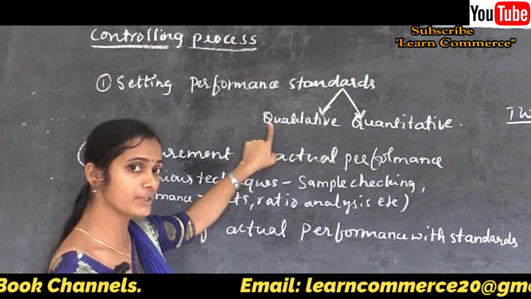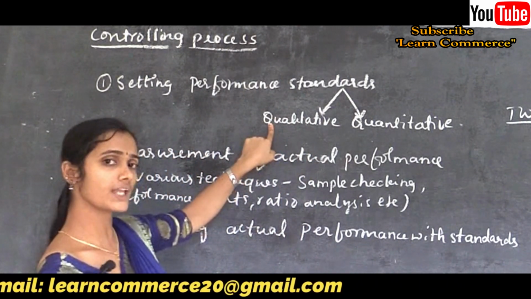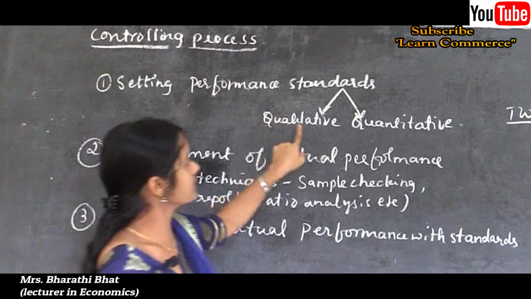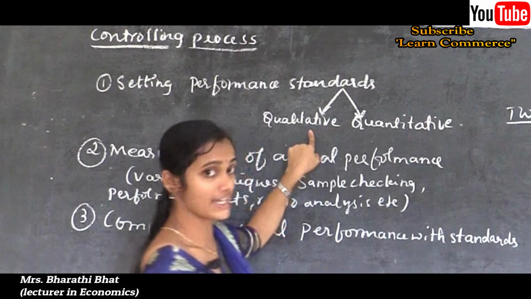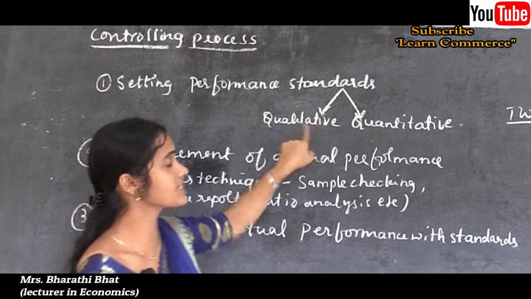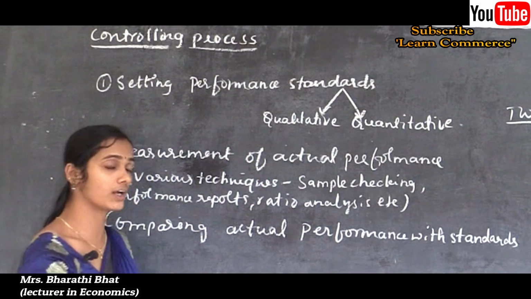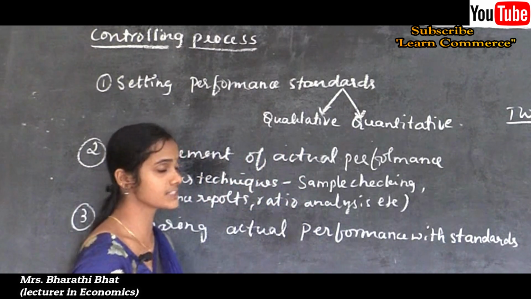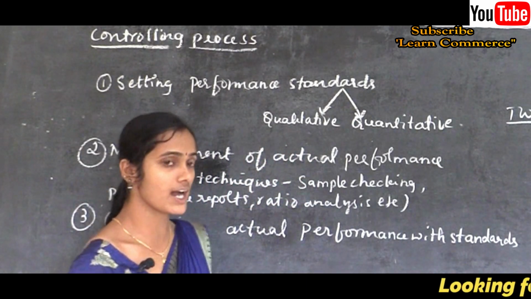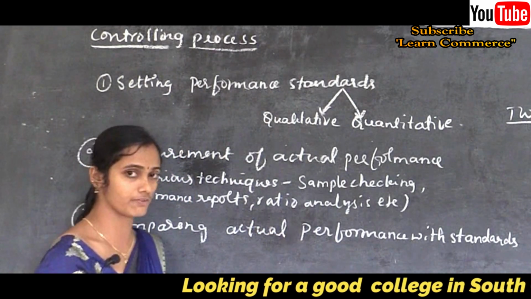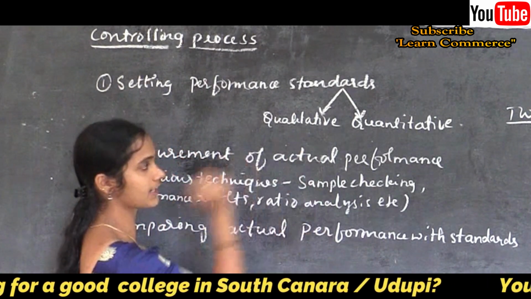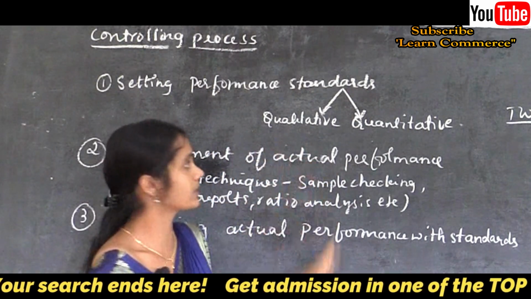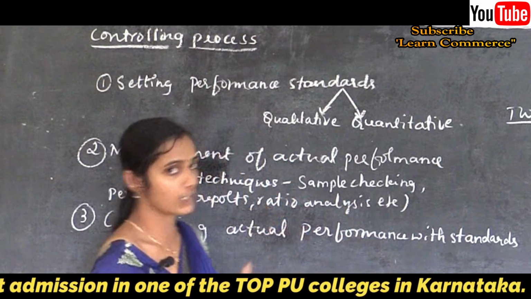Examples of qualitative standards are employee satisfaction, employee human behavior, or customer satisfaction, measuring the performance of individuals based on those factors. Examples of quantitative standards are cost to be incurred, units produced by each and every individual, or revenue to be earned, etc. These come under quantitative standards. So that is setting performance standard, the first step in the process of controlling.